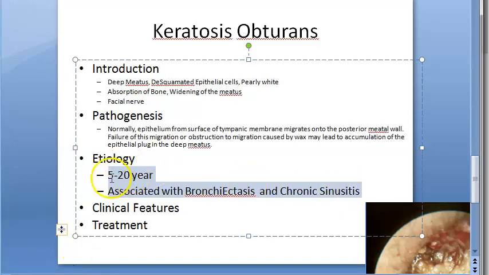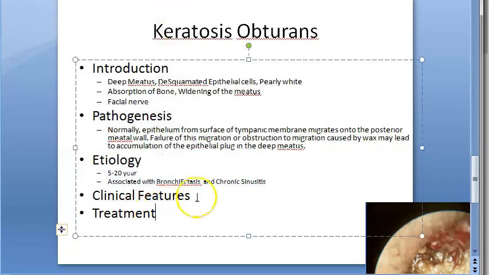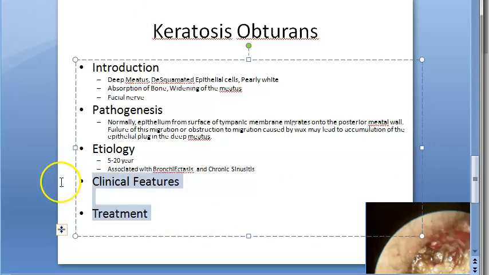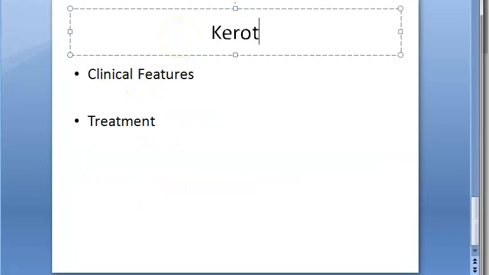Here they don't seem to associate the etiology and the pathogenesis. People who have bronchiectasis, chronic sinusitis, why does this happen? This is mainly seen in young people. Now let's go to clinical features and treatment. We'll take it in the next slide here. So what are we looking at?